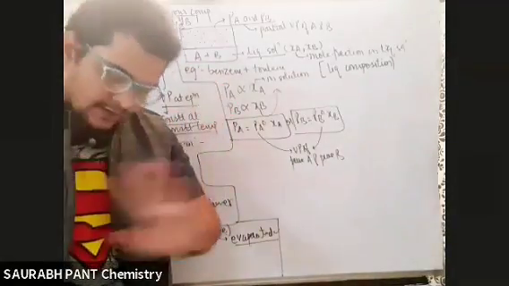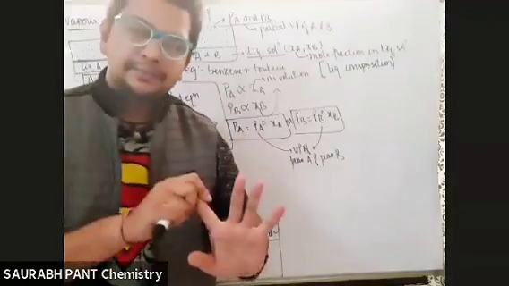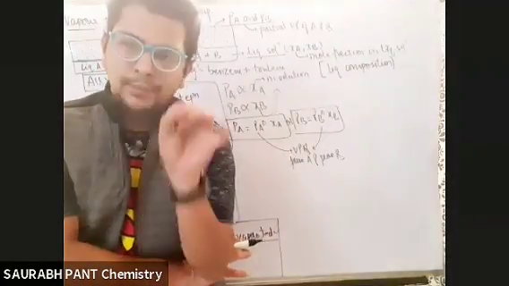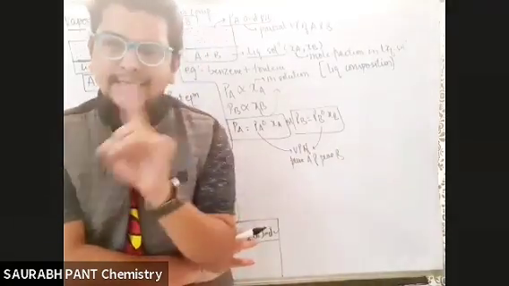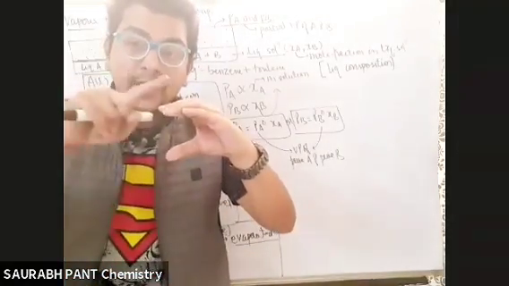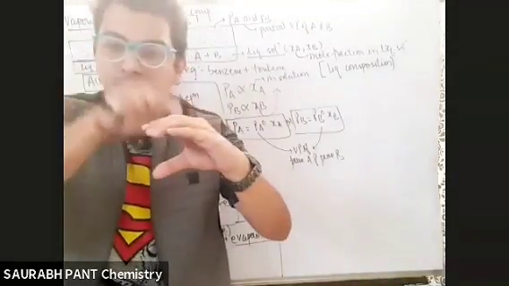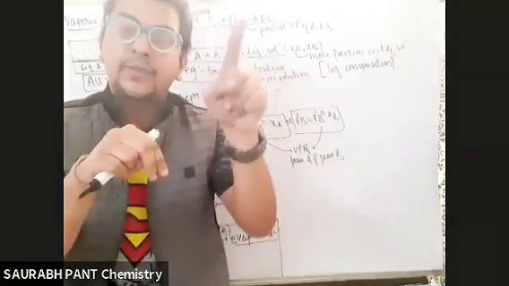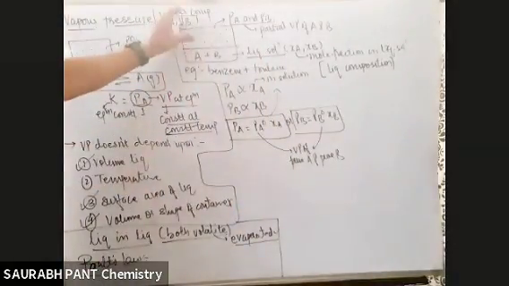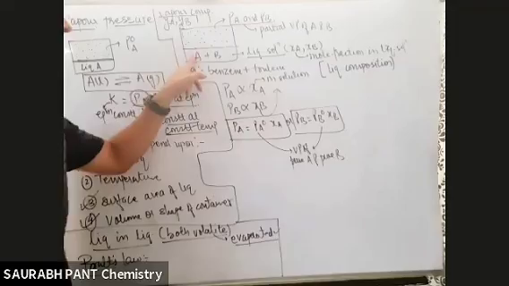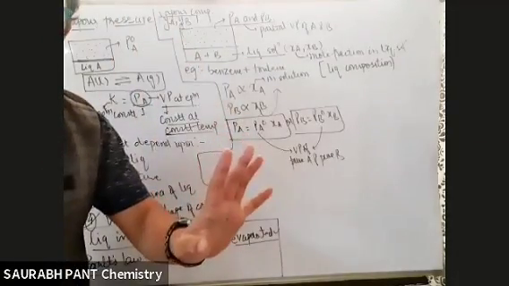Okay? Let's see the symbols again. PA, PB, partial vapor pressure. PA naught, PB naught, pure vapor pressure of A and B. XA, XB, mole fraction in the liquid solution. YA, YB, mole fraction in the vapor. So there are two different mole fractions here. One in the liquid state, one in the vapor state, and the liquid and vapor are in equilibrium with each other. Okay? It does not mean that XA, XB and YA, YB are the same.